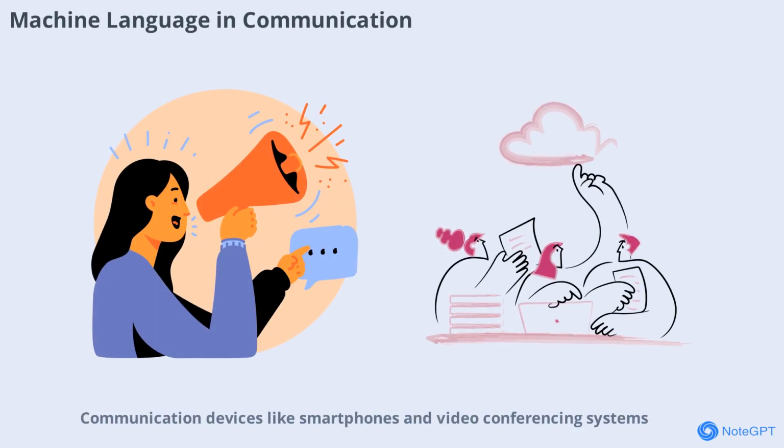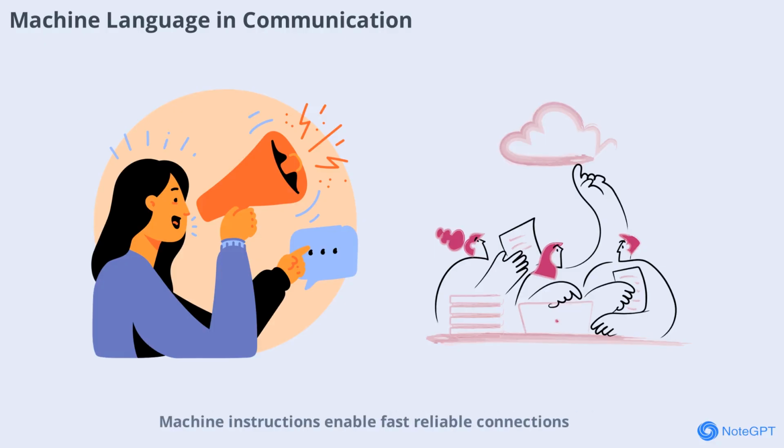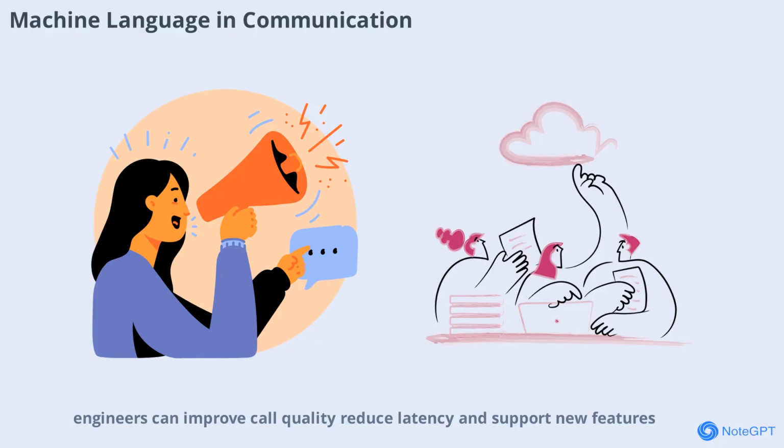Communication devices like smartphones and video conferencing systems use machine language to process audio, video, and data in real time. Machine instructions enable fast, reliable connections, making it possible to stay in touch with friends, family, and colleagues anywhere in the world. By optimizing machine code, engineers can improve call quality, reduce latency, and support new features.